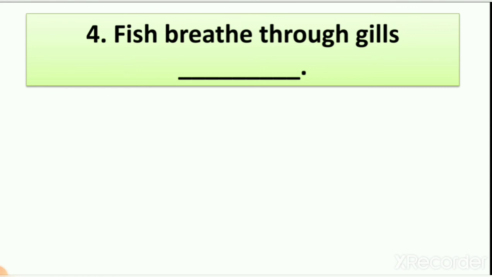Fish is a water animal, but the fish is an animal. It means fish are breathing. But when we learn about living things, we also learn that living things breathe through the nose. When we see a fish, we cannot see a nose on the body of the fish, right?